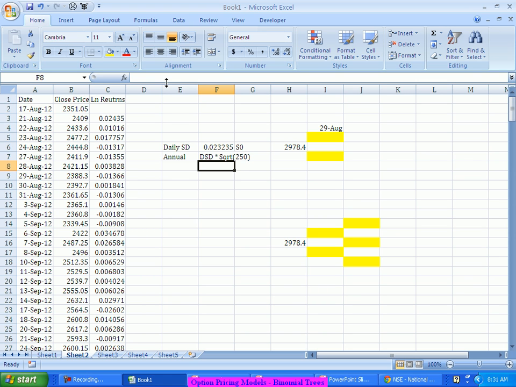So standard deviation will always change with the square root of the number of periods. So here my annual standard deviation will be this number times the square root of 250, which is around 36.73% annual volatility in the Infosys stock.